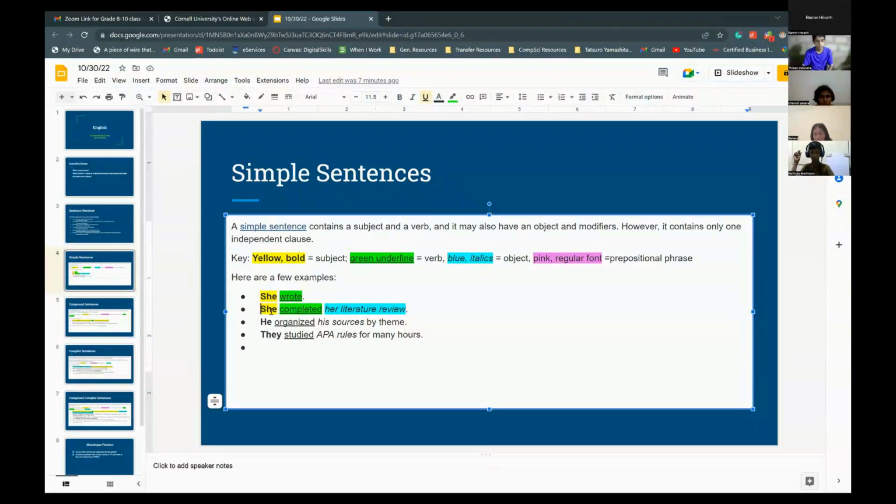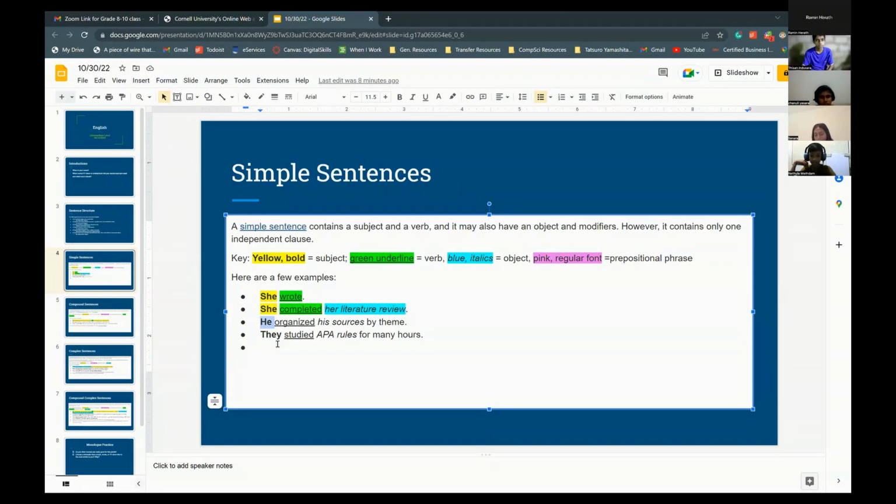Then "she completed": "she" is the subject, "completed" is the verb, and "her literature review" will be the object. So what would "he" be in this case? Remember, we'll highlight yellow for the subject, green for the verb, and blue for the object.